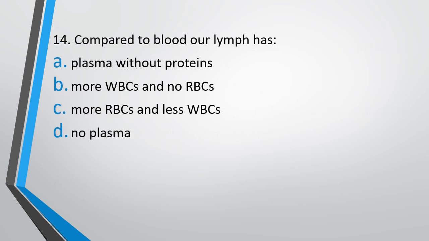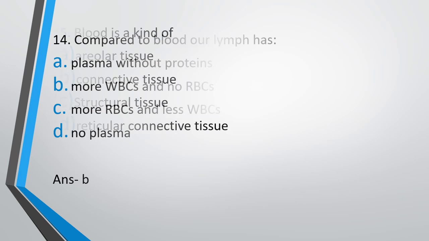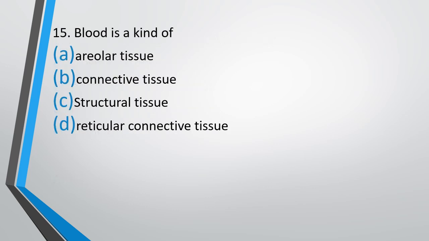Question number 14. Compared to blood, our lymph has: plasma without proteins; more WBC and no RBC; more RBCs and less WBC; no plasma. Compared to our blood, our lymph has. Correct answer is option B. It has more WBCs and no RBCs. Question number 15. Blood is a kind of areolar tissue, connective tissue, structural tissue, reticular connective tissue. Blood is a kind of. Correct answer is option B. It is a kind of connective tissue.